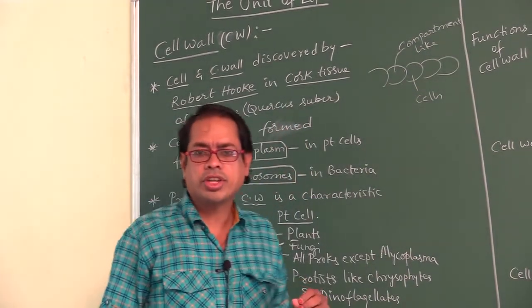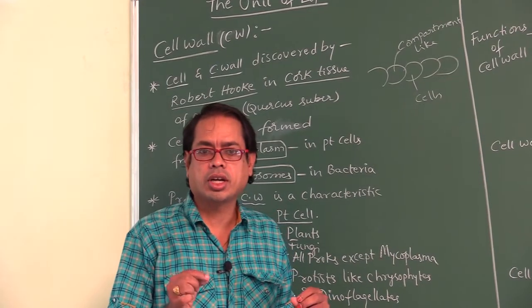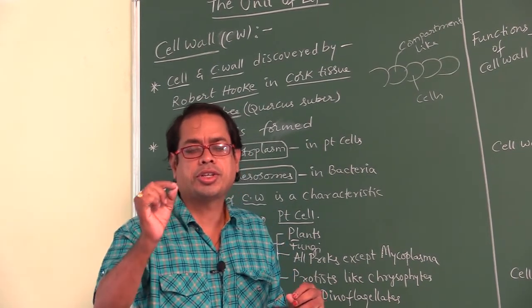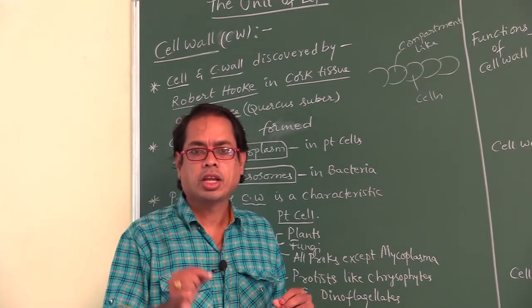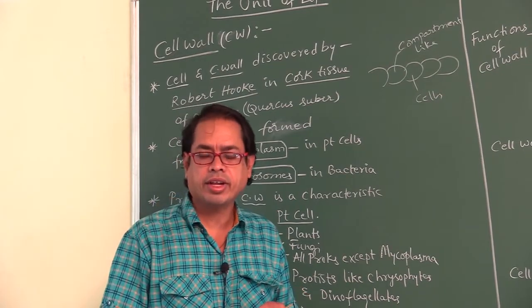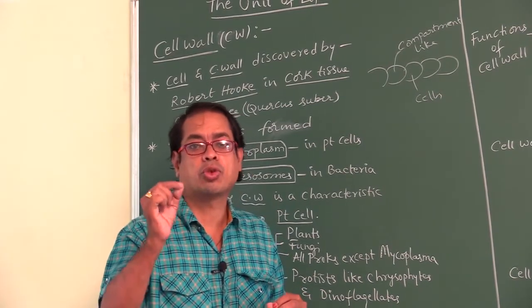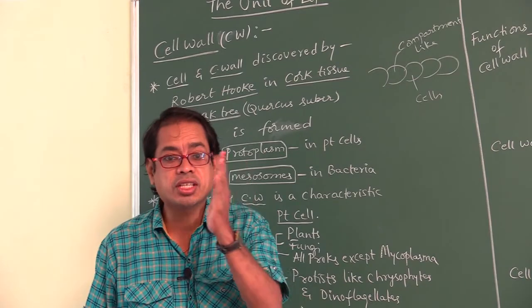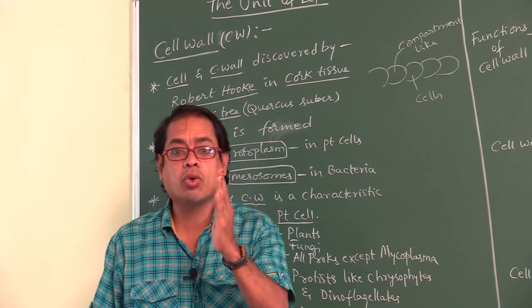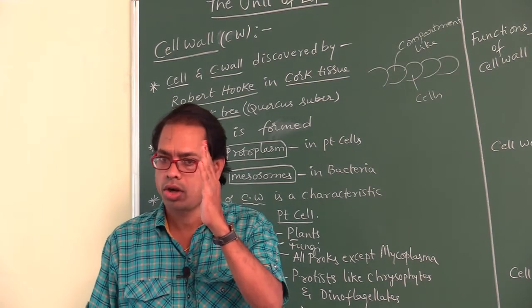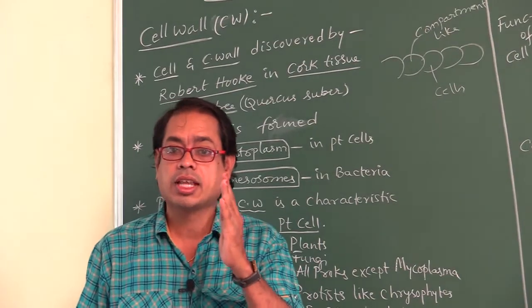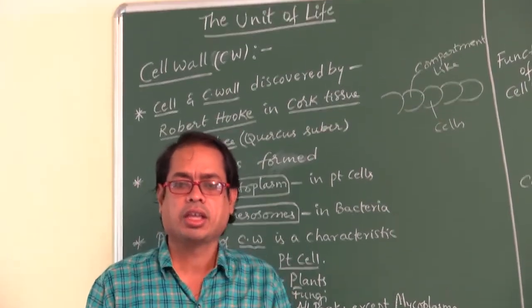In which tissue did Robert Hooke discover them? Cork tissue. Which tree? Oak tree. Scientific name is Quercus suber. So the cell was discovered by Robert Hooke, and the cell wall was discovered by Robert Hooke.